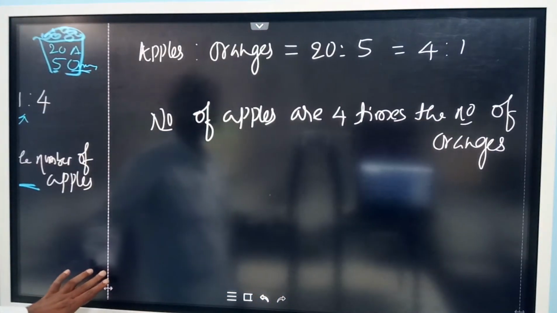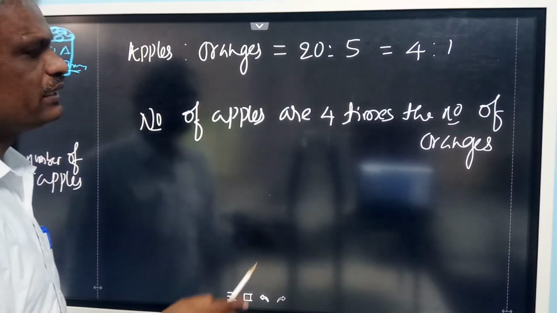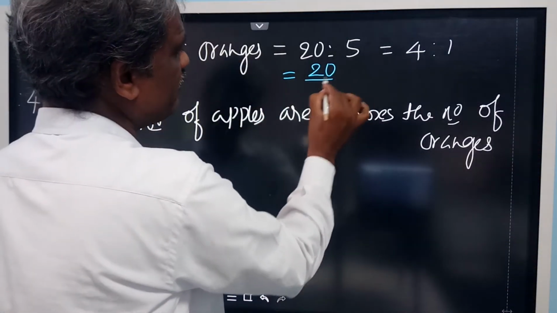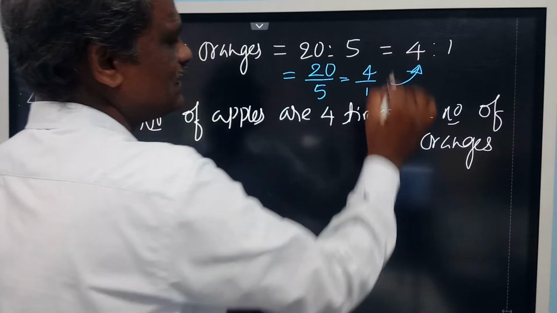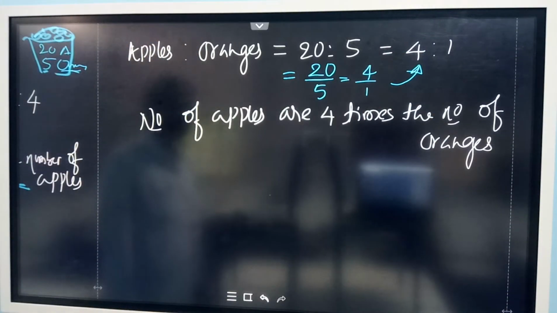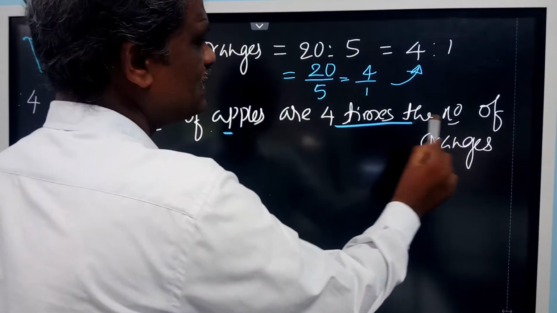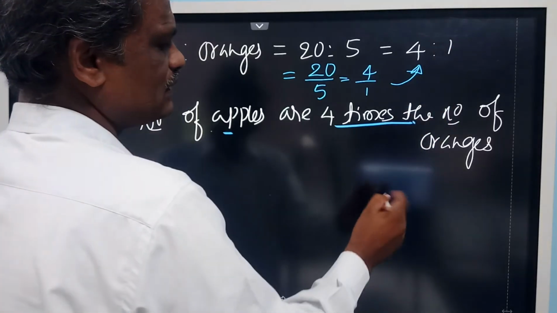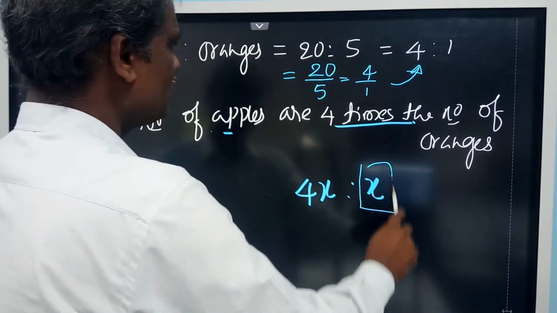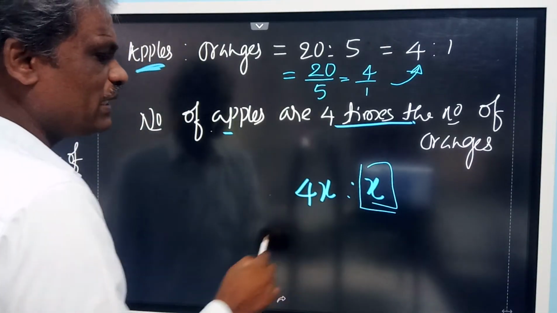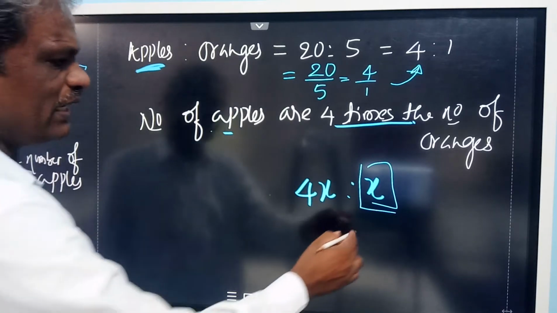Now again, if I change this, apples to oranges: apples 20, oranges 5. You can write the same thing, 20 divided by 5. It is 4 by 1. You can read this as 4 is to 1. So here you can say the number of apples is 4 times the number of oranges. If the number of oranges is x, this will become 4x. Whatever the number of oranges is, you multiply it by 4, and that will give you the number of apples.